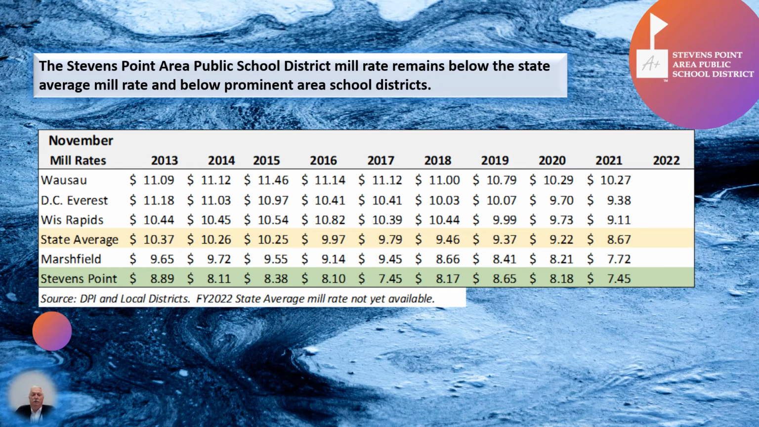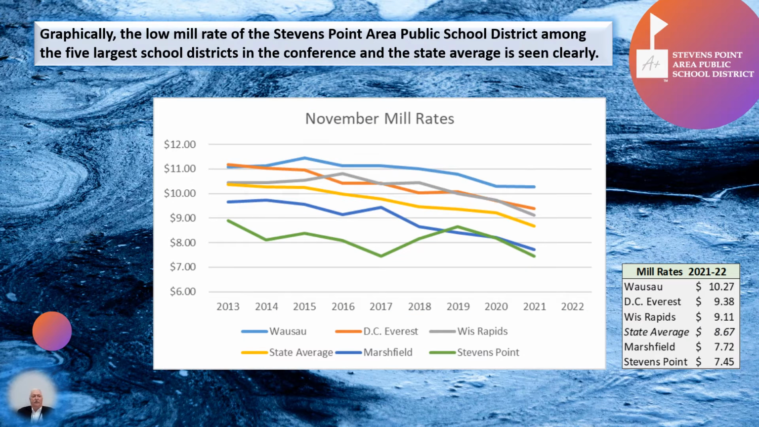The Stevens Point Area Public School District mill rate remains below the state average mill rate and below prominent area school districts. Graphically, the low mill rate of the Stevens Point Area Public School District among the 5 largest school districts in the conference and the state is seen clearly here.